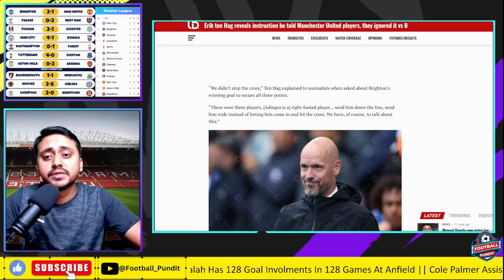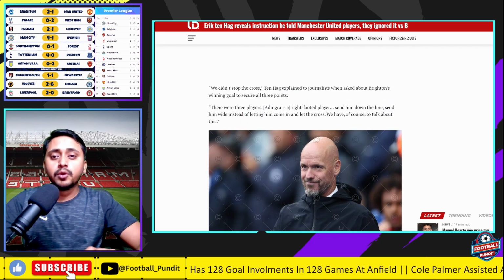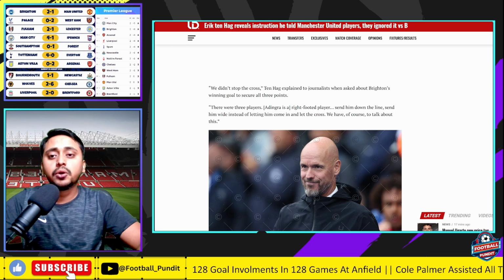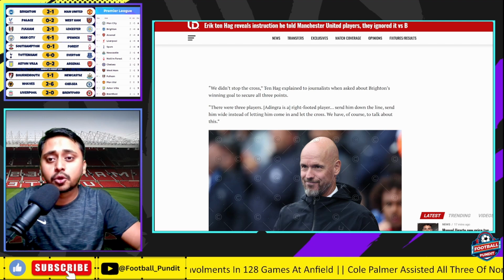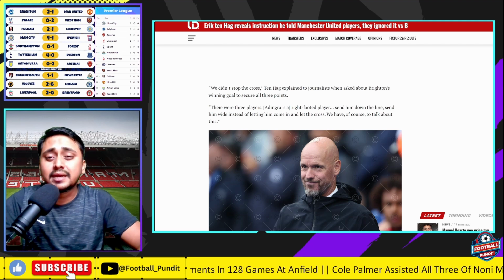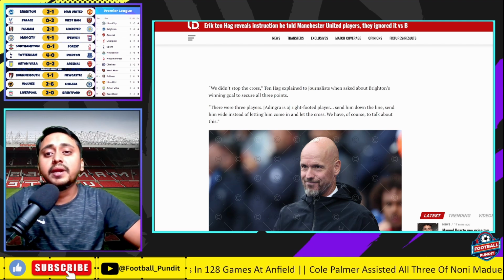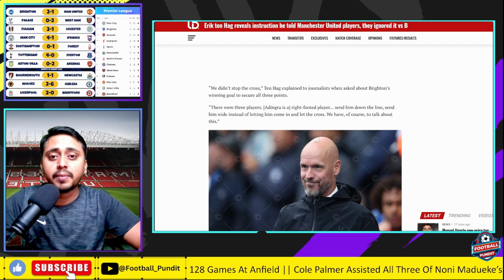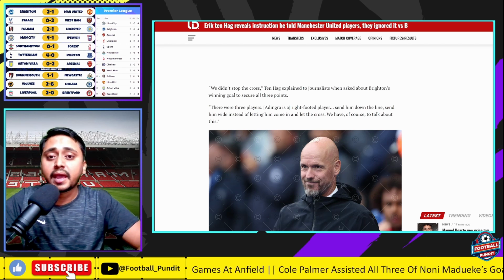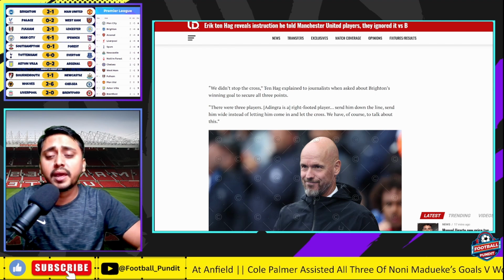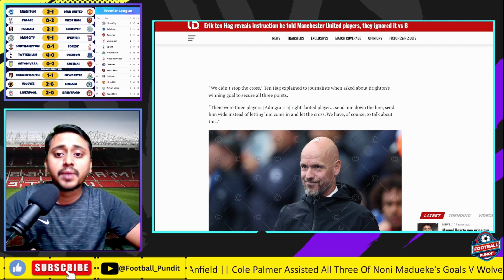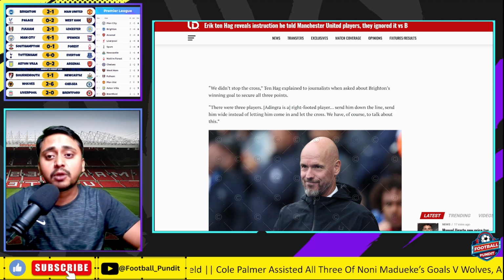What he's essentially trying to say is what we discussed, where United could have easily made sure that the player who crossed the ball was sent down the line, and even as he was attempting to cross the ball, stop it, deflect it, send it out for a corner. It could have been avoided in so many ways, but unfortunately the cross was done and the marking on the player on the far post was invisible. There was no player marking absolutely 3 Brighton players, which was a bit shambolic.